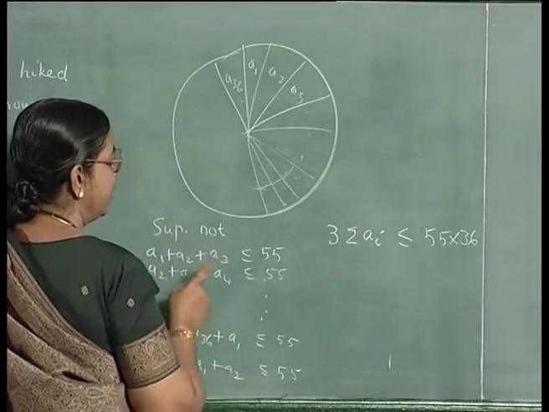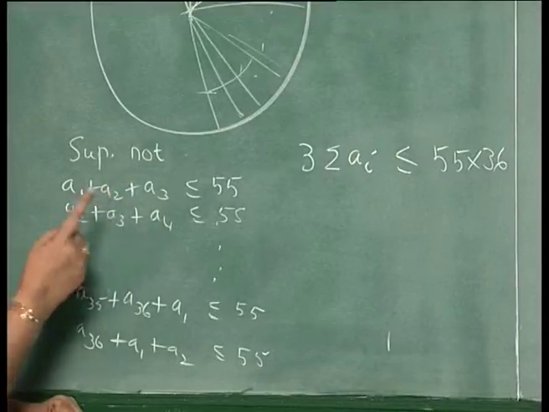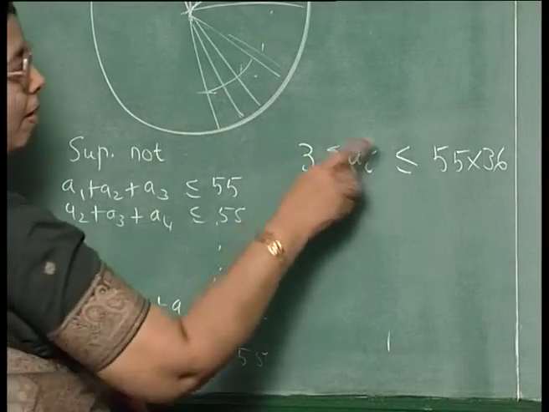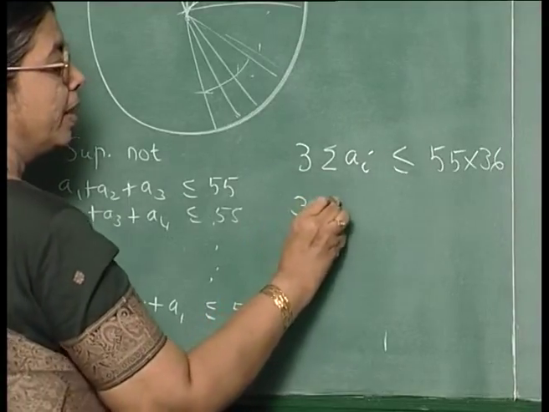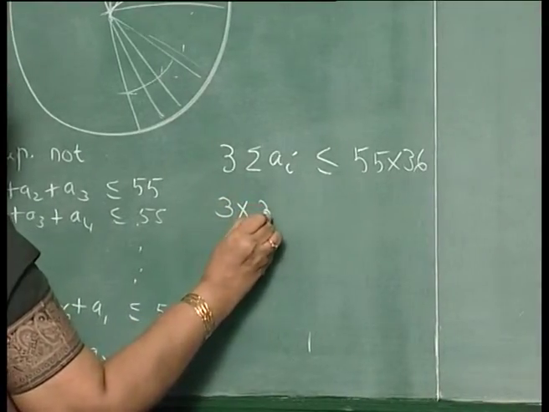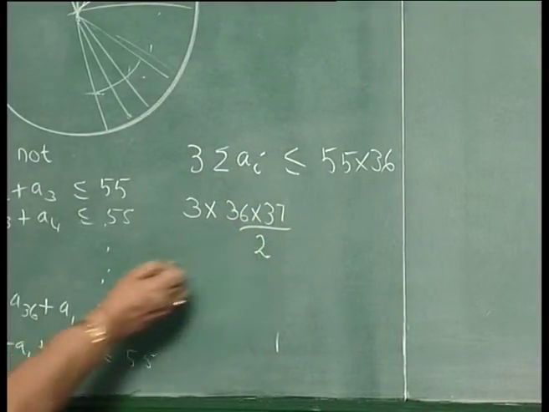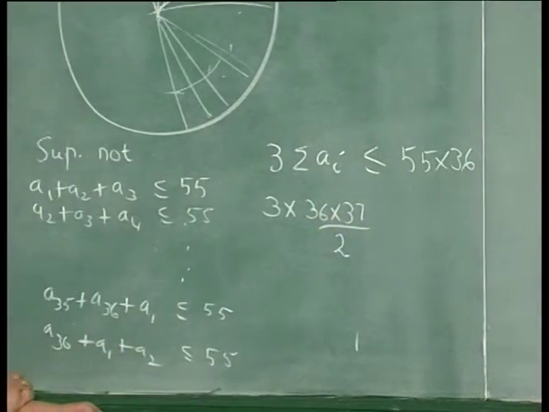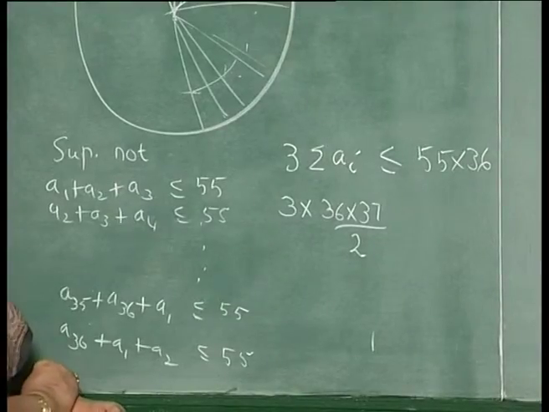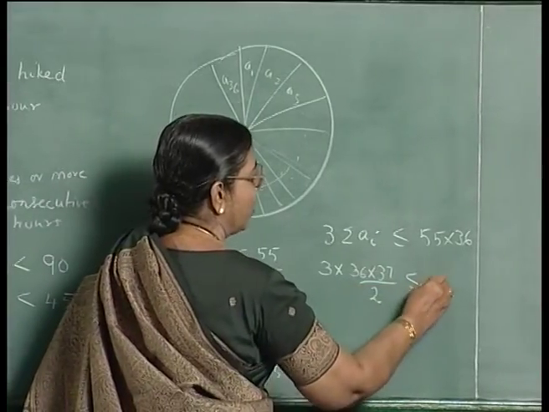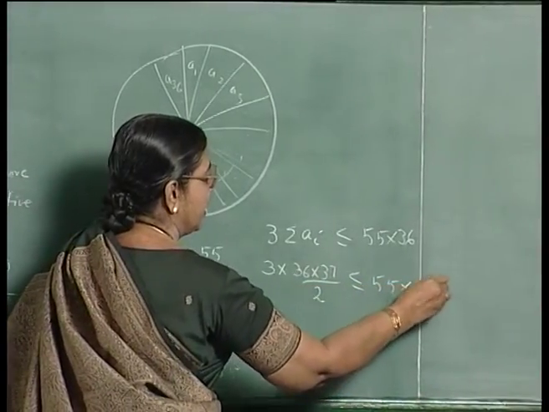Each a_i is between 1 and 36. The numbers between 1 and 36 are assigned to a1, a2, a3. So, this will be 3 into sigma a, which will be 36 into 37 by 2, because the sum of the first n integers is given by n into n plus 1 by 2. Here the sum of the first 36 integers is given by 36 into 37 by 2, that is less than or equal to 55 into 36.